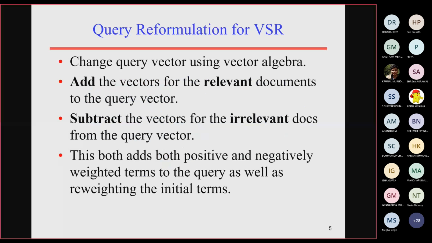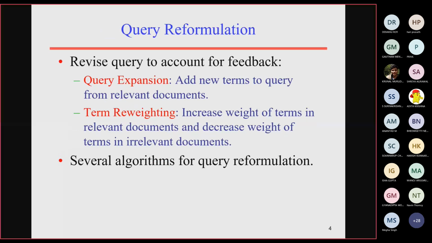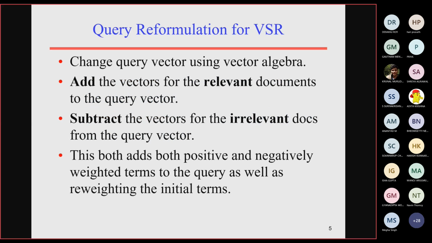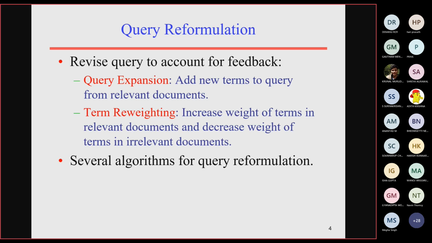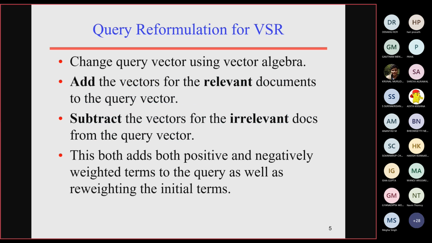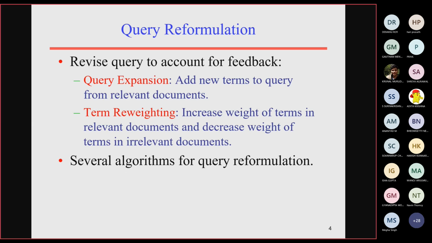What is query expansion? Along with the existing terms in the given query, we are going to add some new terms, which will help the search engine to retrieve the relevant documents. So that is query expansion.